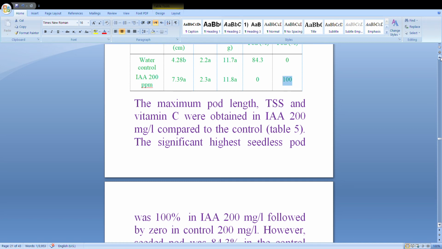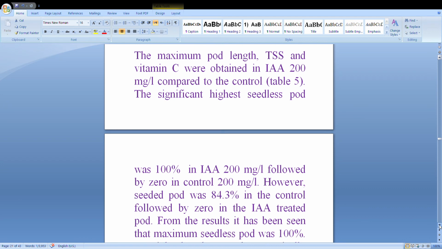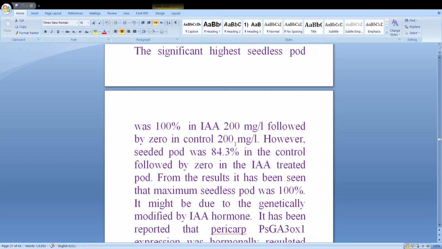The significantly highest seedless pod was 100% in IAA 200 milligram per liter, followed by 0 in control. However, seeded pods were 84.3% in the control, followed by 0 in the IAA treated pods. From the results, it has been seen that maximum seedless pod was 100%. It might be due to being genetically modified by IAA hormones. It means the mutation breeding happened.